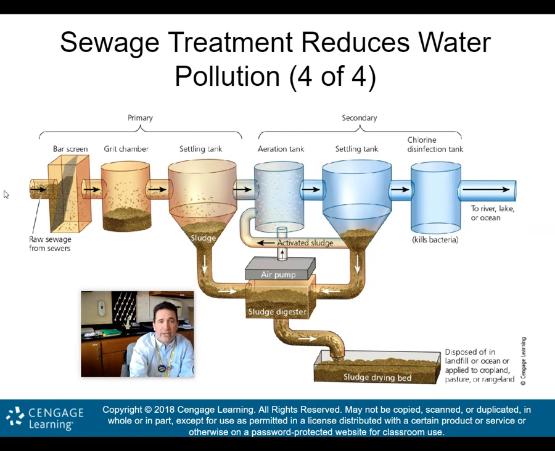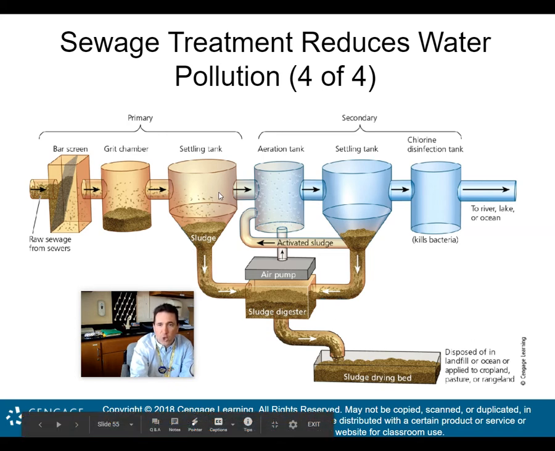Again, in the primary, you get this raw sewage that gets filtered out, settles into this tank, is dried out, and can be used. Then the rest of the water goes into these aeration and settling tanks where, again, bacteria, microorganisms, are working on it to disintegrate the waste.